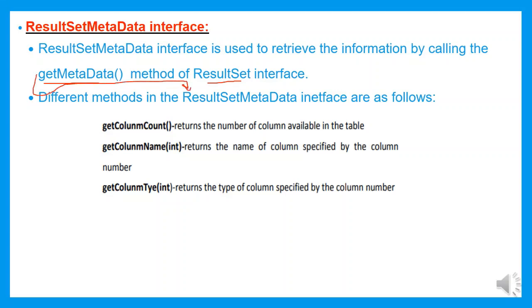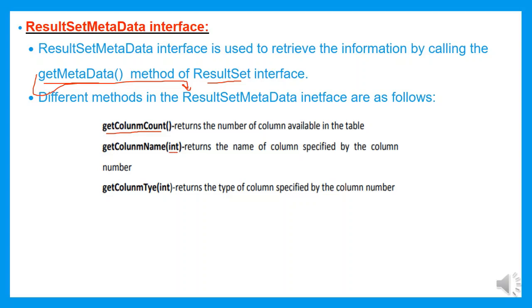The ResultSetMetaData interface contains the information about the table such as number of columns, column names, and what are the different column types assigned to the particular table. There are different methods used in the ResultSetMetaData interface. getColumnCount is a method which is used to return the number of columns available in the table. getColumnName takes one argument as an integer value.